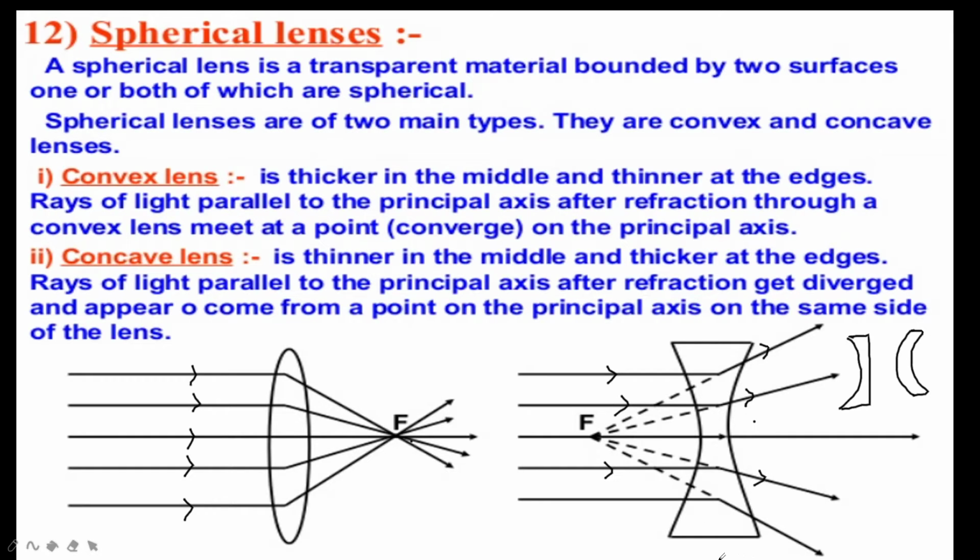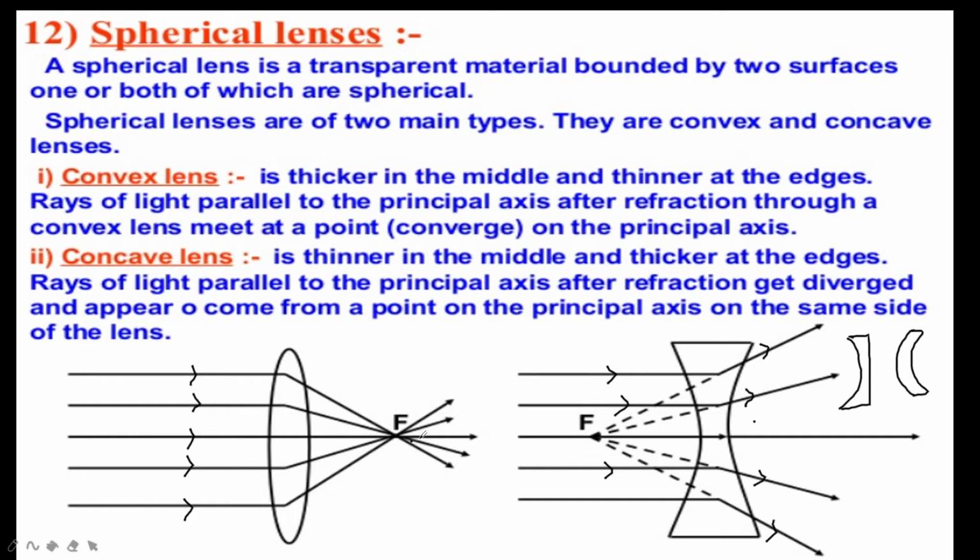Here in the structure, the nature, the action, the focus, everything, there is a lot of difference between these two lenses. Convex lens is thicker in the middle and thinner at the edges, whereas concave lens is thinner in the middle and thicker at the edges. A parallel beam of light will converge at a point in the convex lens, and will diverge in the concave lens, and all the light rays seem to meet at a point. So it is a virtual focus we find in the concave lens.